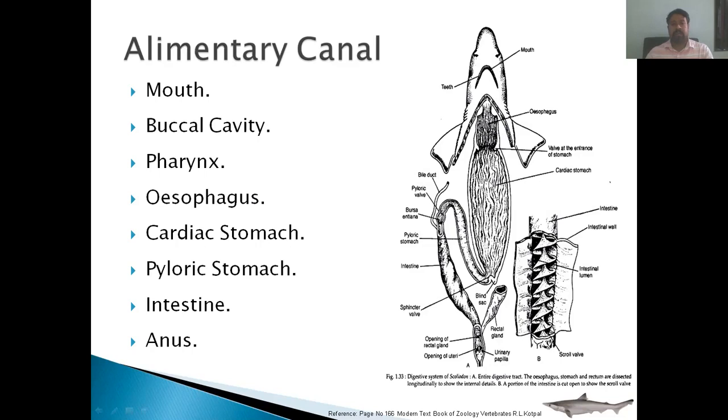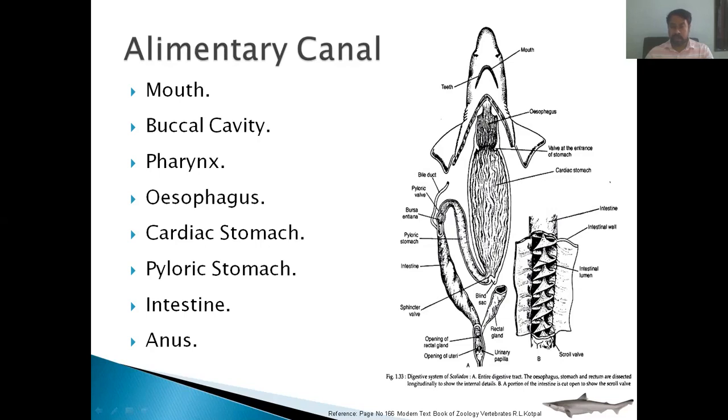The stomach, in the case of Scoliodon, is divided into two parts: the cardiac stomach and the pyloric stomach. The proximal part of the stomach is called the cardiac stomach, and the distal part of the stomach is called the pyloric stomach. This stomach is U shaped in nature.